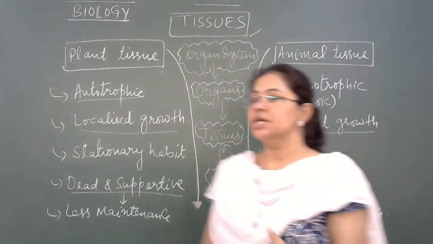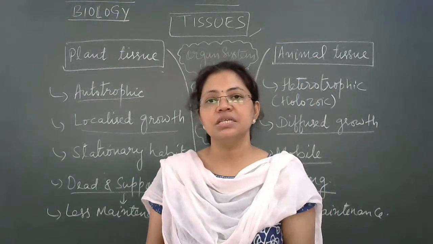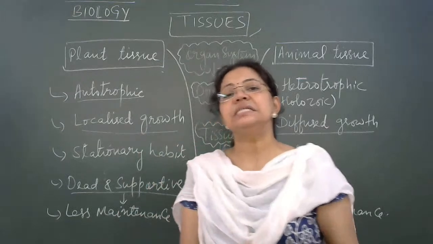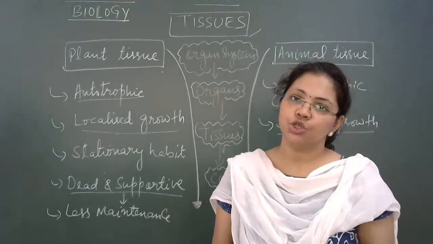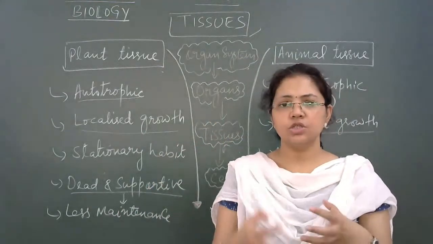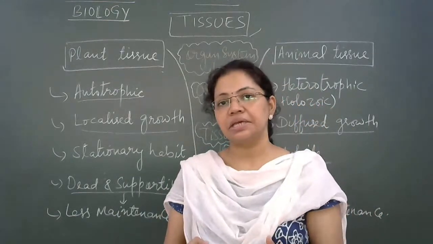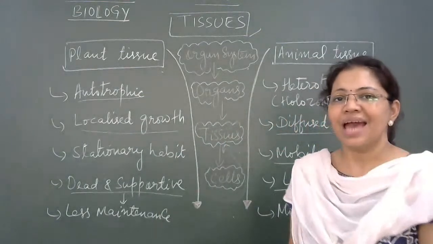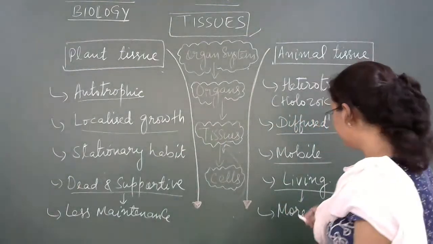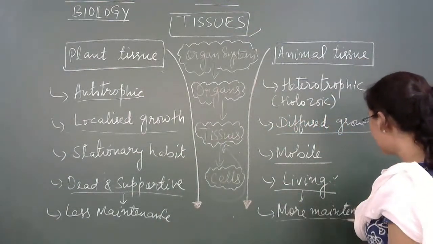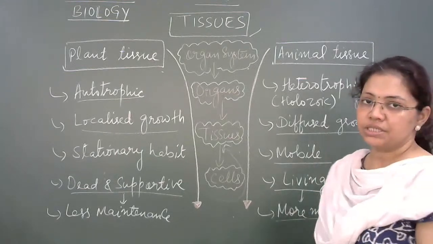Living means there are enough chances of wear and tear in the cells of the tissues, right? So when wear and tear in the cell is taking place, repairing has to be done, and that we say requires more maintenance.